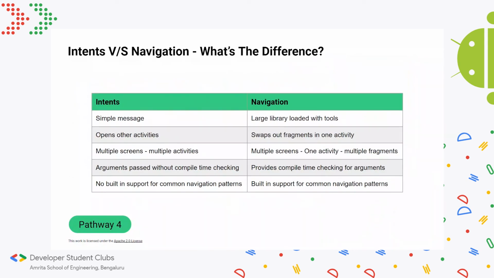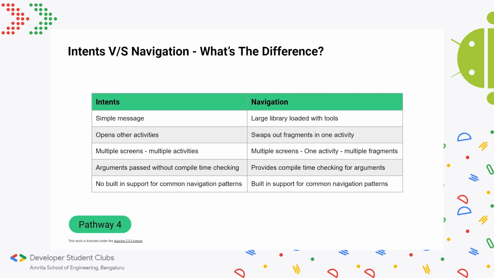Now you will be wondering, why do we have two? What's the point of having two ways to move through apps? Why can't we stick with one? Hopefully this will give you some clarity on the difference between both. Intents are just a simple message, while navigation is a whole large library loaded with a bunch of tools. With intents, you have to use multiple activities, so intents open other activities when that message gets activated. Whereas navigation just swaps out different fragments in one activity.